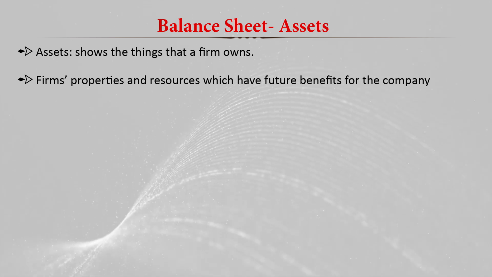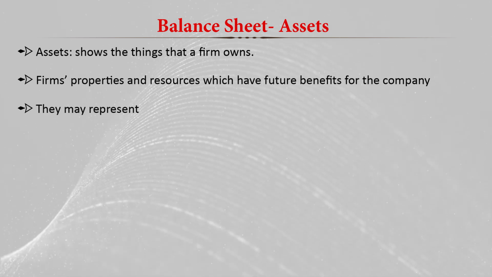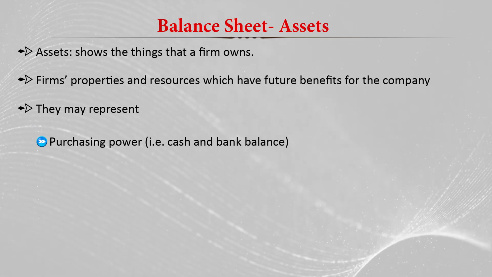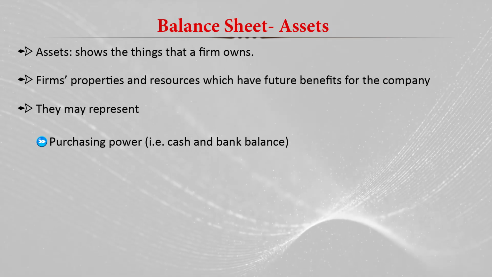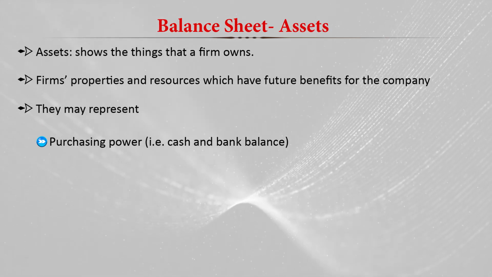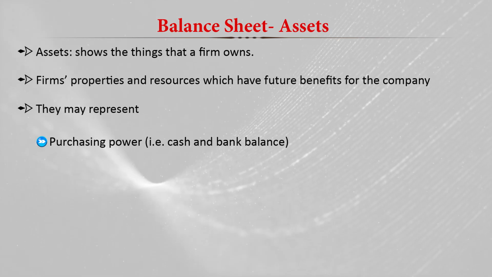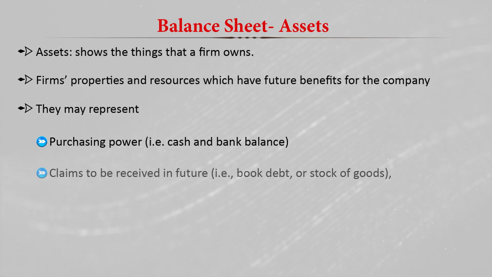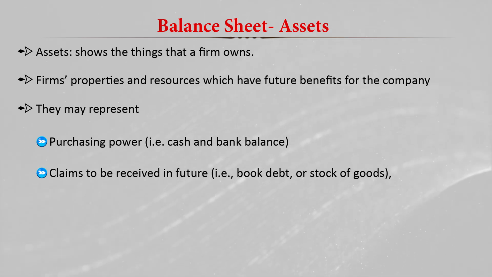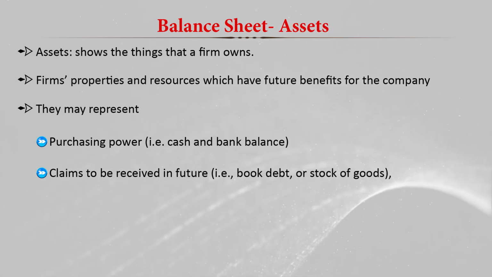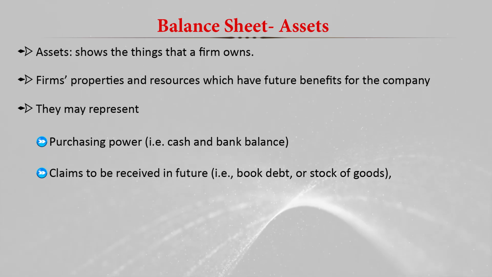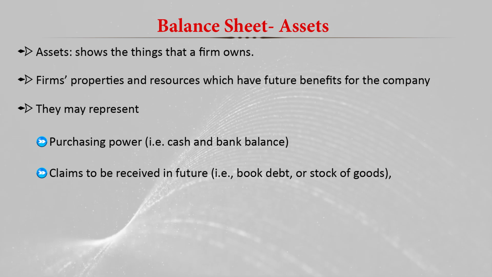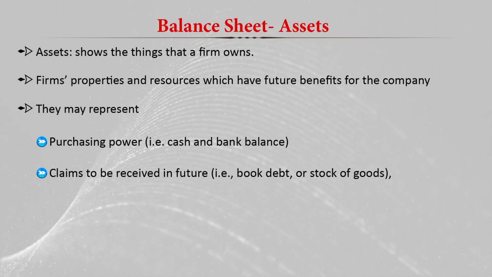activity, and there may be different assets like purchasing powers. And the cash or bank balance, whatever the company or firm has, that is basically assets, and the things or the money that is claimed to be received in future, like book debt or stock of goods. By selling the stock of goods in the market, we will get something. So that's why the goods are also basically assets.